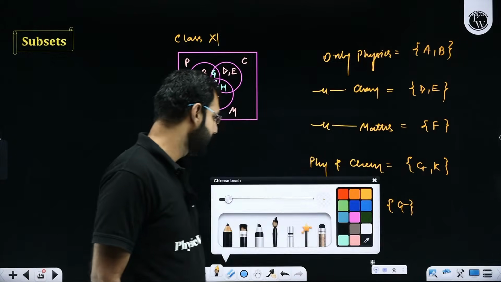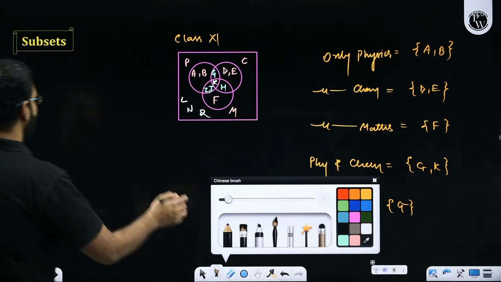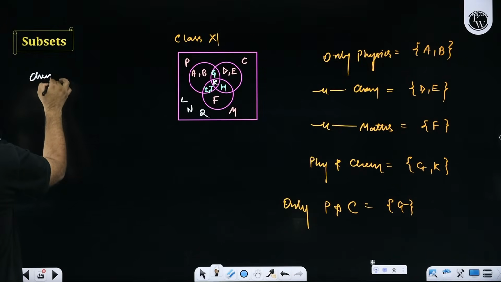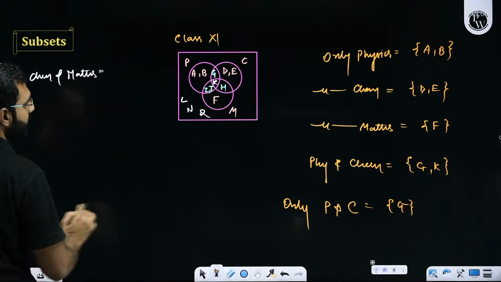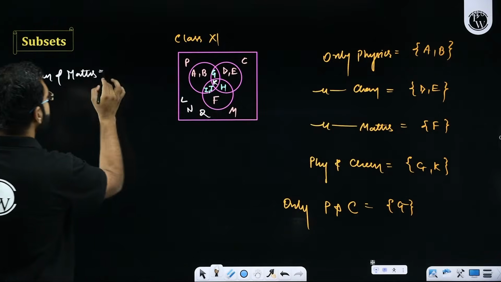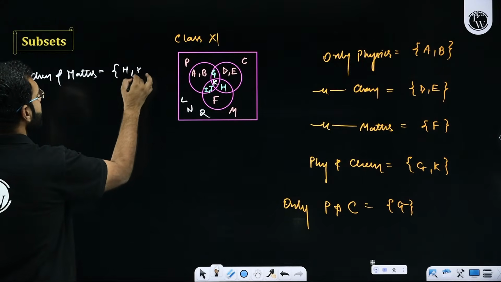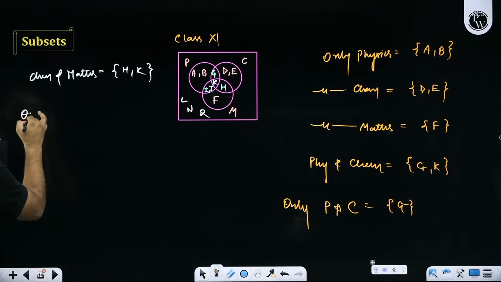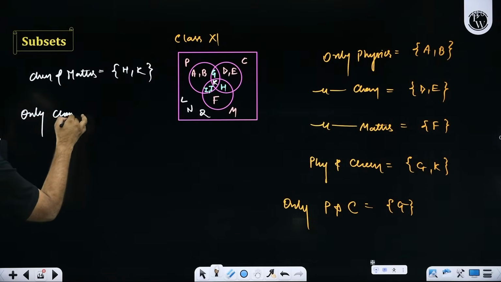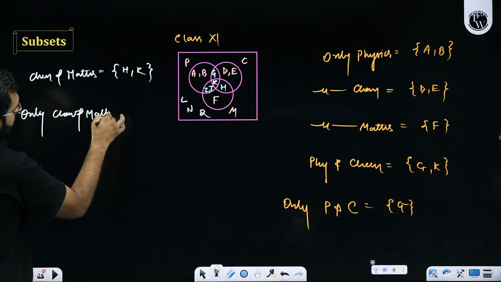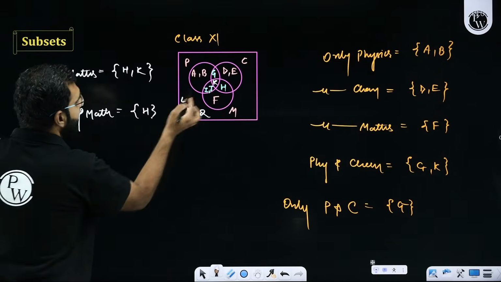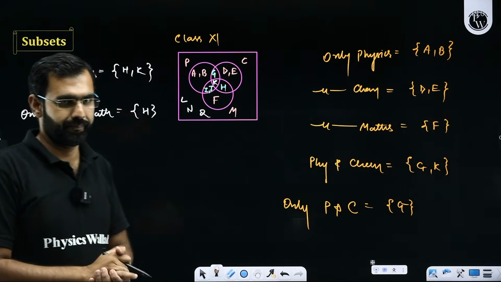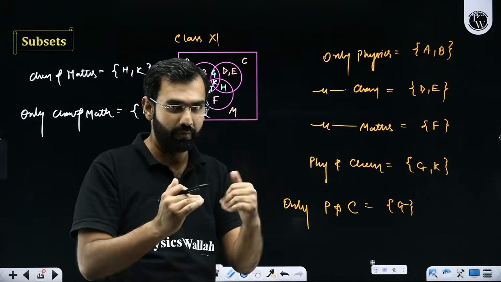I'll repeat. Here I'm concluding few more things. For example, if I ask you the people who like chemistry and maths, can you help me with the people who like chemistry and maths? Sir, chemistry and maths is liked by H and K, these two persons. But if I ask you only chemistry and maths, then what will you say? Sir, in that case, this is H because K likes physics as well. I hope you're understanding the difference, everyone.